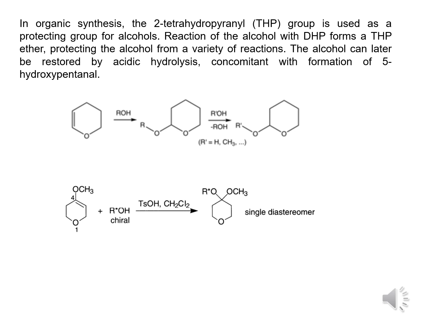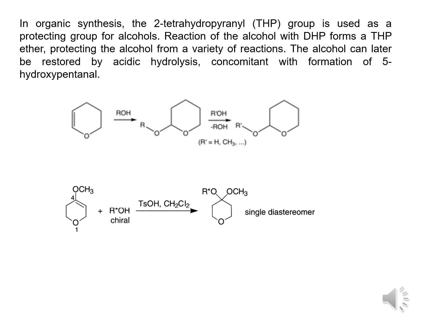So till now we have discussed several protecting groups for alcohol: silyl ether, benzyl ether, THP ether, OMe ether, and also this THP protection. So in organic synthesis, the 2-tetrahydropyranyl, the THP group, is used as a protecting group for the alcohol, as we have already seen. The reaction of the alcohol with DHP forms a THP ether, protecting the alcohol from a variety of reactions. If we use this protection for a primary or cyclic alcohol also, that can avoid several reactions at the alcohol group. That is our main objective of protecting the alcohol group.